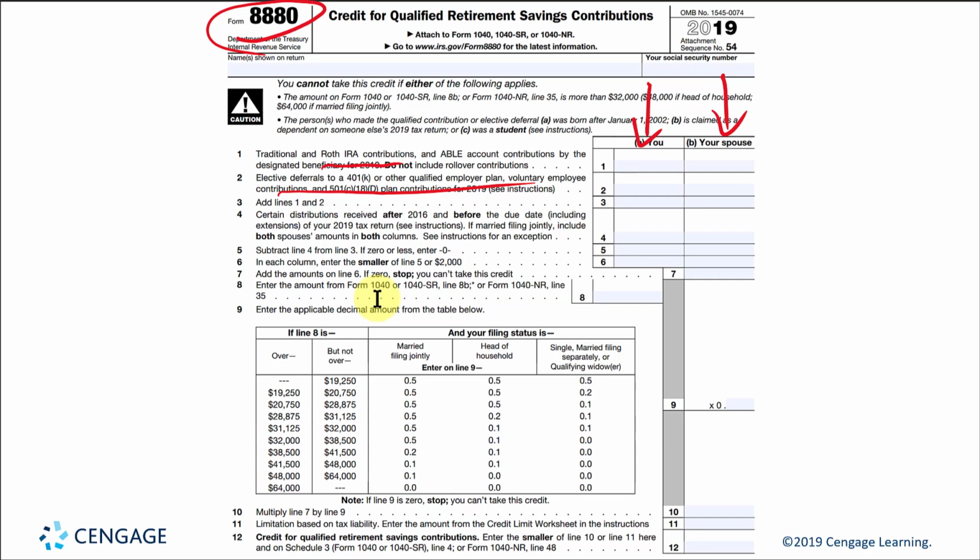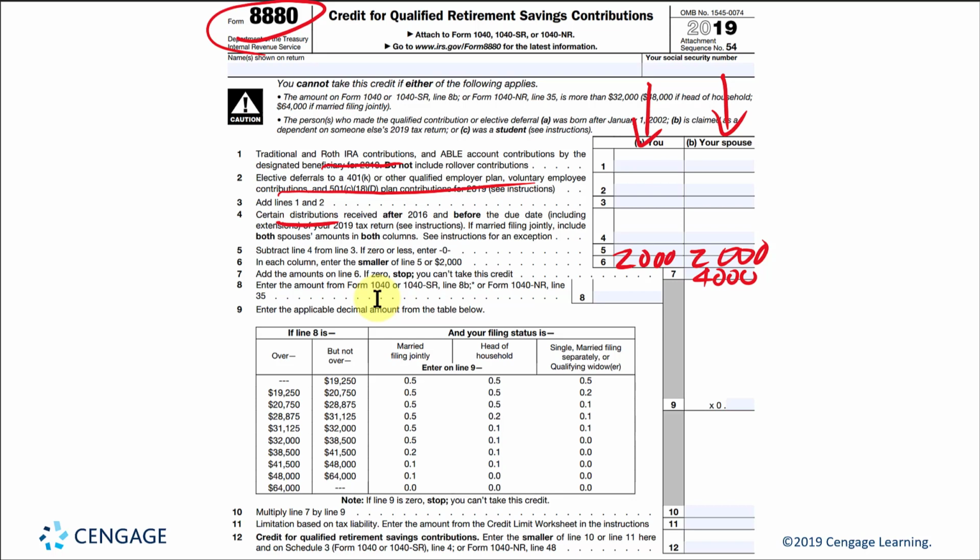Okay, but now what you've got to do is reduce all of these contributions by any distributions that the taxpayer is taking out. It wouldn't make sense that you take out money from a retirement plan and put it right back in to get a credit. So here you've got to reduce the contributions for the year by any distributions for the year. And the maximum net amount you can put down here for each taxpayer is $2,000. So if you're filing a joint return, the maximum you can put down here for contributions is $4,000.